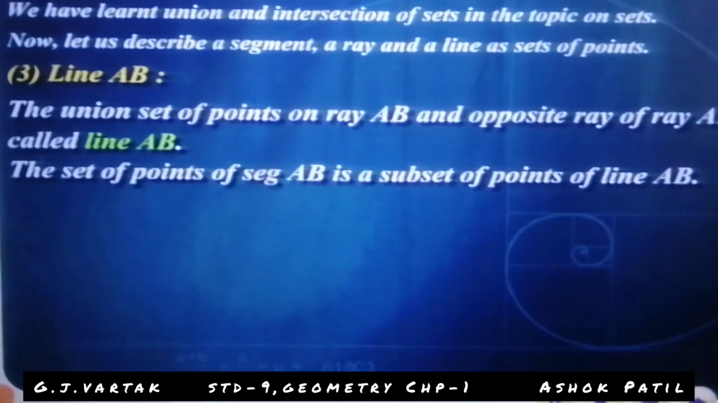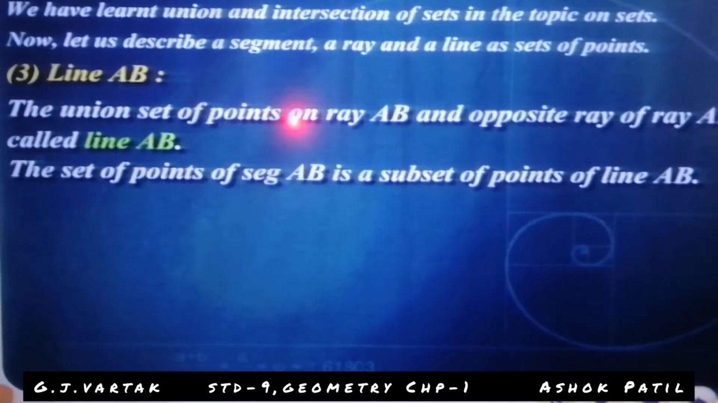Line AB. The union set of points on ray AB and the opposite ray of ray AB is called line AB. The set of points of segment AB is a subset of points of line AB. Look at the diagram.